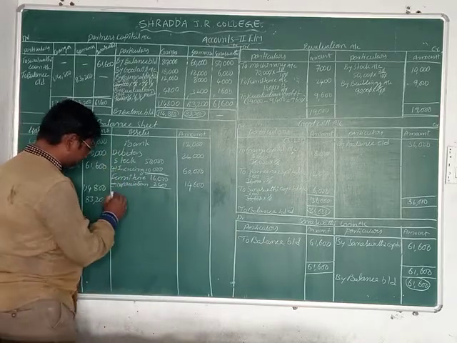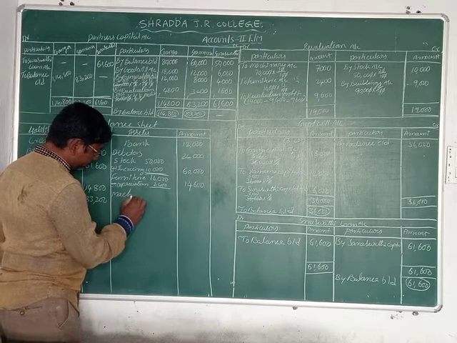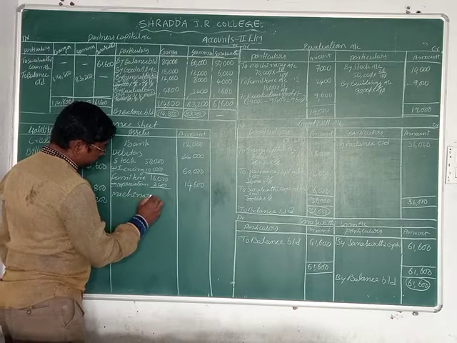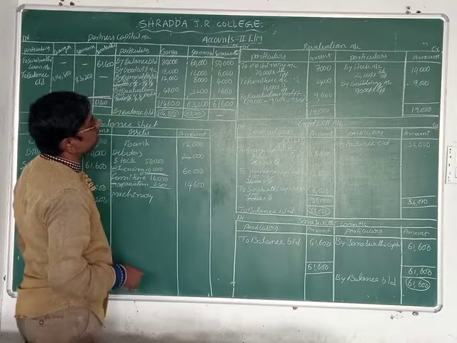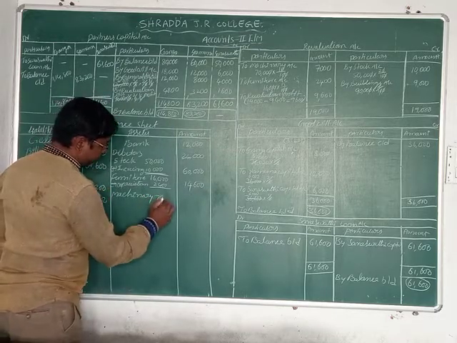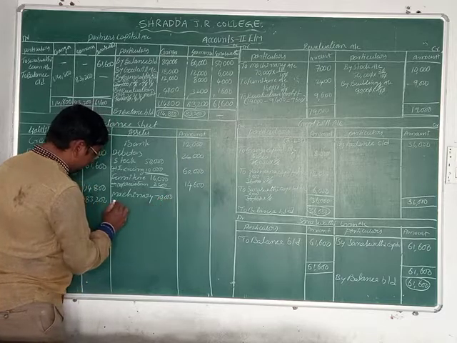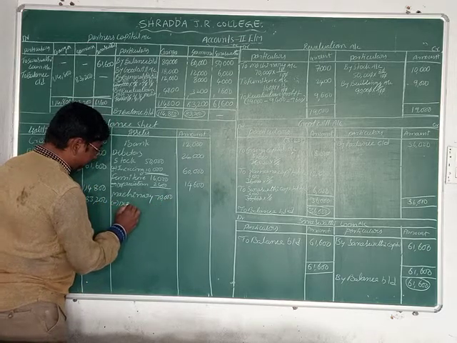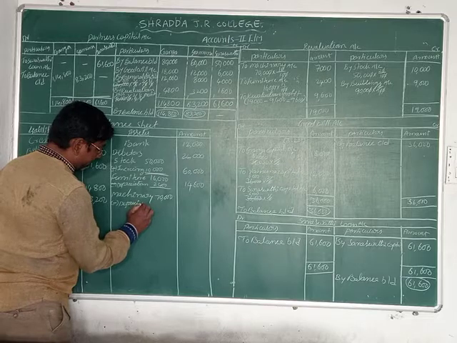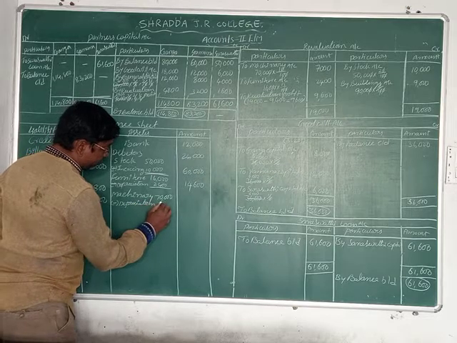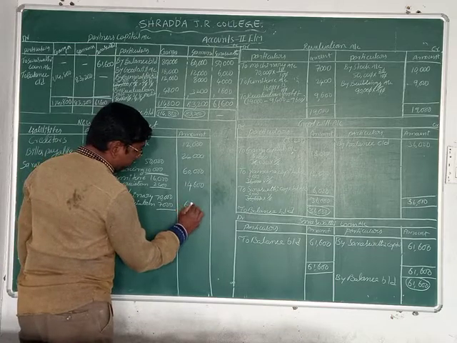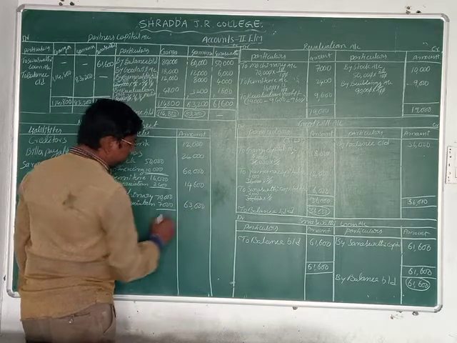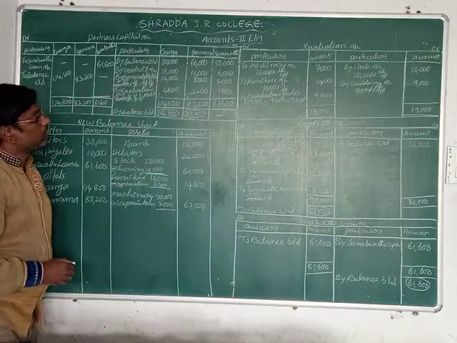Now next one is machinery. What is the value of machinery? 70,000 minus depreciation 7,000. Remaining value is 63,000 rupees, friends. Okay.